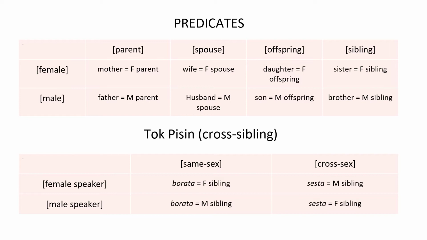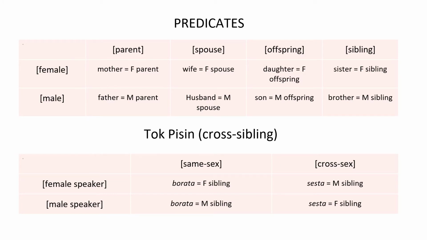And then, because I say that the kinship system is different from society to society, I'm giving another example here. It is in Tok Pisin. Tok Pisin is a language spoken in New Guinea. However, it's different with its cross-sibling system, which involves the word borata for sibling of the same sex of the speaker and sesta for sibling of different sex, in contrast to English and most European languages which use the same word to refer to a female sibling or male sibling regardless of the sex of the speaker.